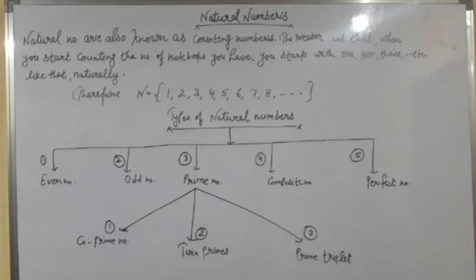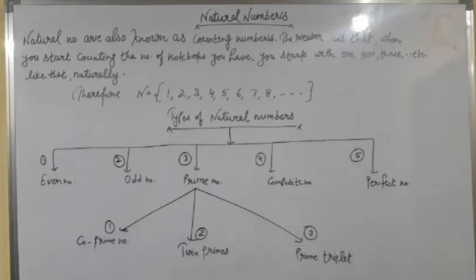That is why if I ask you to count the number of notebooks you have, you start counting with 1 notebook, 2 notebooks, 3 notebooks, and so on. Therefore, N equals 1, 2, 3, 4, 5, 6, and so on up to infinity. Infinite means uncountable. There are so many types of natural numbers which we will study in this video.